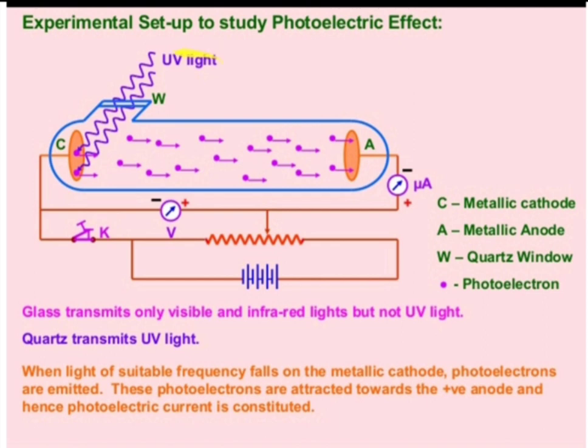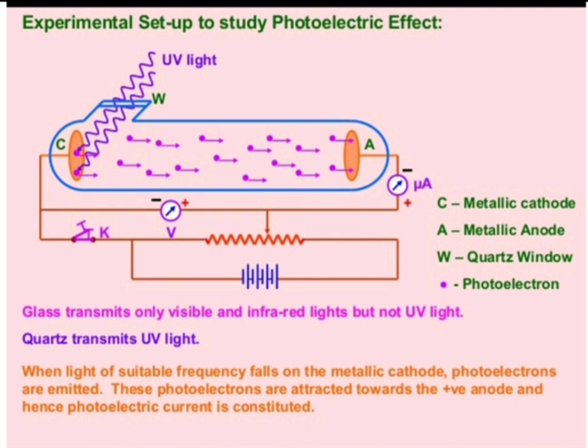When we bombard ultraviolet radiations on this cathode or metal, it emits a number of photoelectrons. These photoelectrons pass to an anode. The anode should also be a metallic anode. From the anode an electrical circuit is joined, so these electrons flow into the circuit. That means there is a transfer of current.